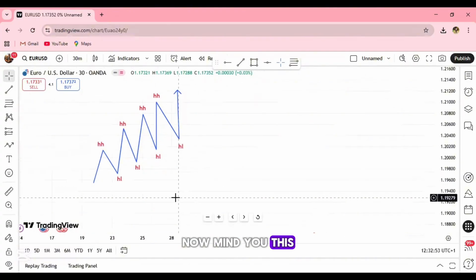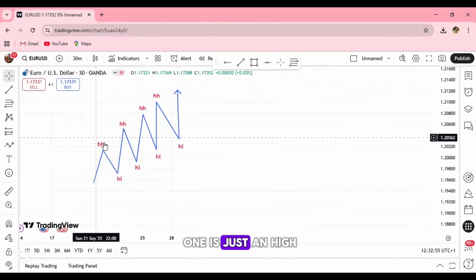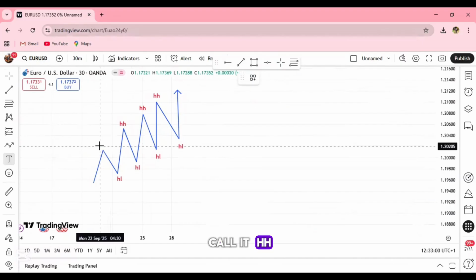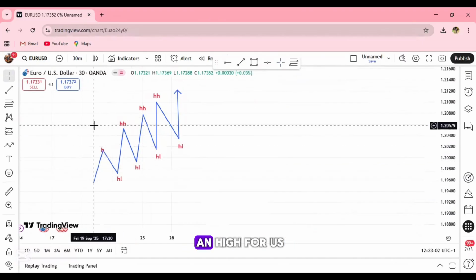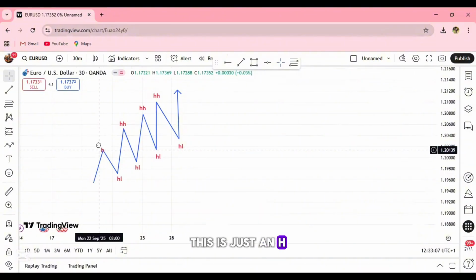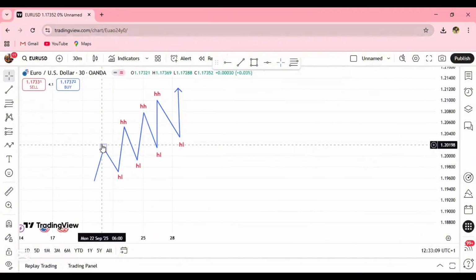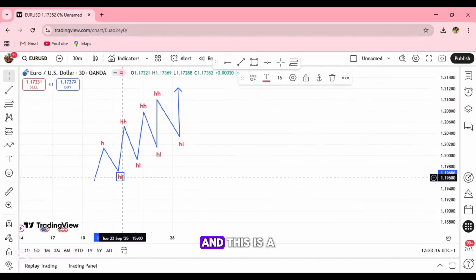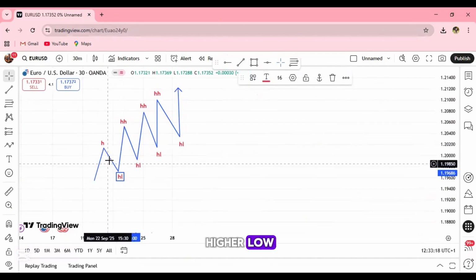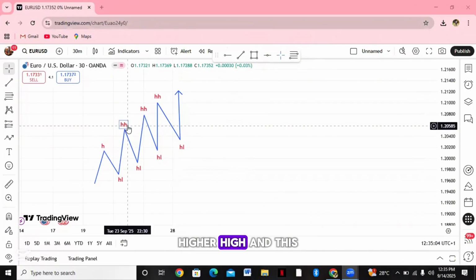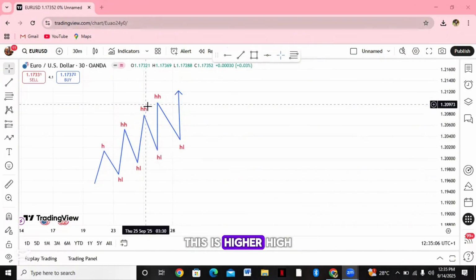Now, mind you, this one is just a high. Don't let me call it higher high, I'll break it down now. This is just a high for us, nothing but just a high. And this is a higher low. So why is it a higher high and higher low? This is a higher high and this is a higher low.